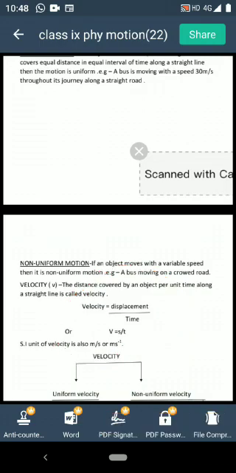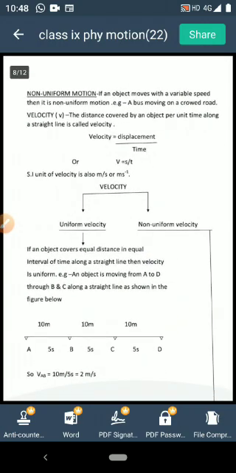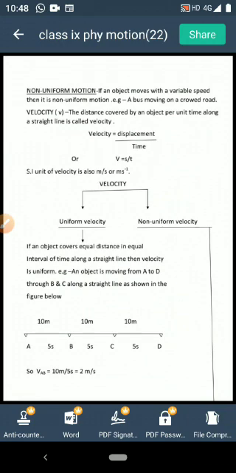Got it? Now you see, velocity can also be of two different types, uniform velocity and non-uniform velocity. Uniform velocity is what? If the object is moving along a straight line, that is the direction is fixed, covering equal distance in equal intervals of time, that means the speed is fixed, then the velocity is also fixed or constant or uniform. Here you see, in every interval the speed is 2 meter per second, and the direction is straight, no change in direction. So velocity in each interval is 2 meter per second, so it is uniform velocity.